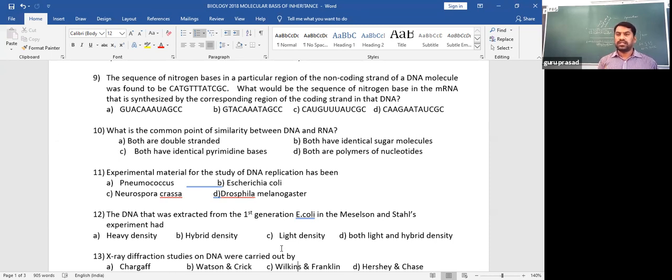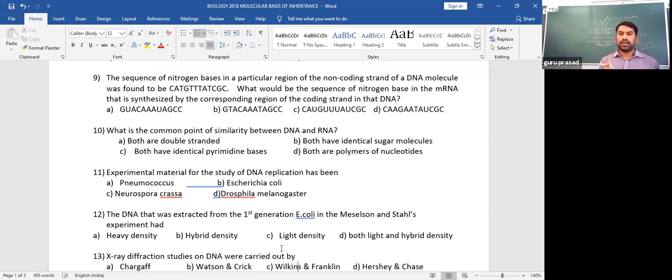As a very simple concept, the nitrogen bases of the sense strand are opposite to the nitrogen bases of the template strand. If the sense strand synthesizes RNA, that nitrogen base sequence is similar to the template, except thymine is replaced by uracil. So they have given the template nitrogen sequence and they are asking what is the nitrogen sequence of mRNA synthesized on the coding strand.